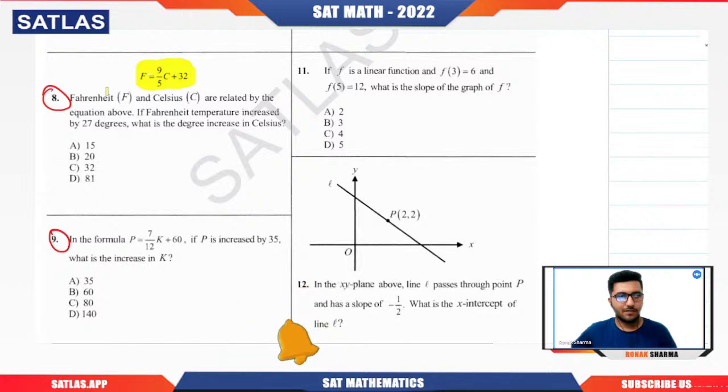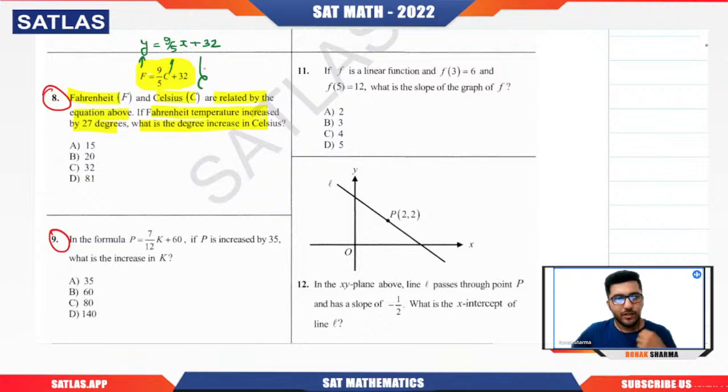Now, a student who does not have any solid understanding of the linear function will at least spend 1 minute or 1 minute 30 seconds. This is a simple question, or if somebody gets confused, then he or she might fall into marking this question incorrect or leaving this question. So what you need to understand is that here F is 9 by 5 C plus 32. Now try to understand. If I assume F as y and C as x, can you see that it is nothing but a linear function, where F is the dependent variable, that is y, and C is the independent variable, that is x, with slope 9 by 5.